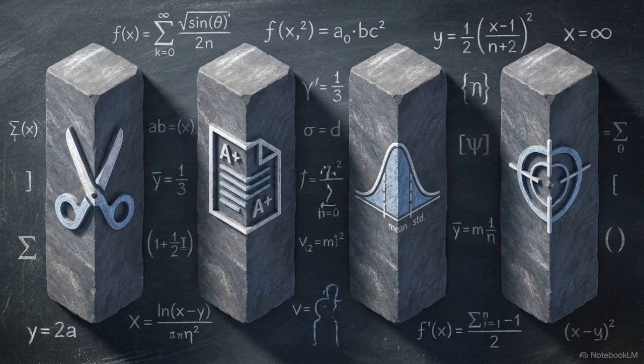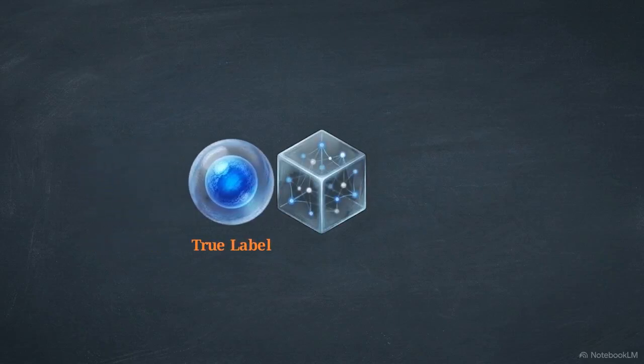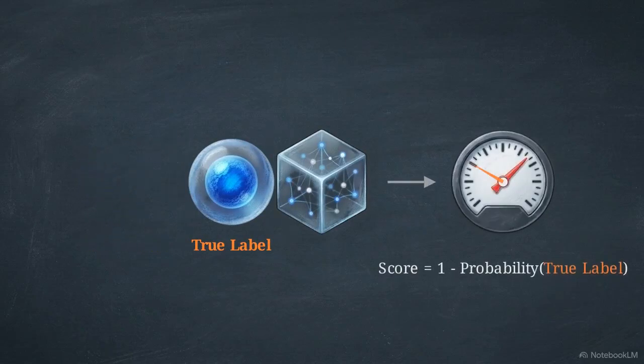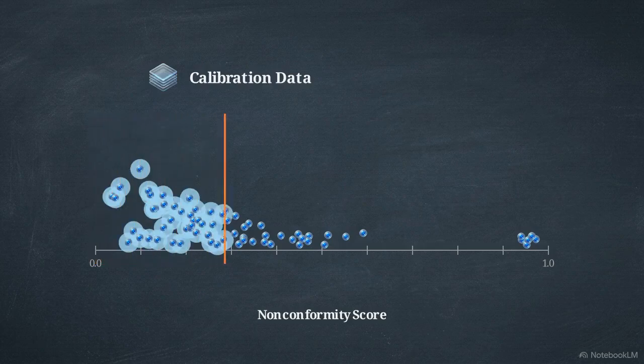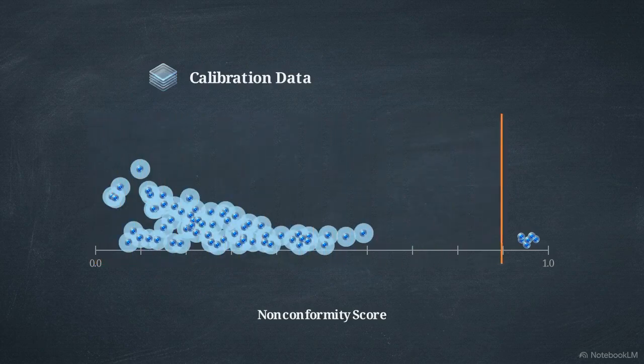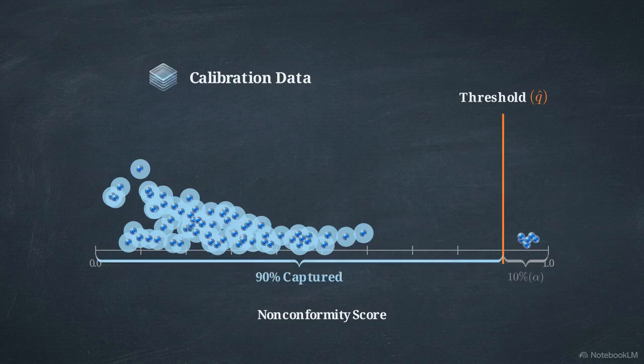The implementation logic follows 4 verbs: split, score, quantile, and predict. To score, we measure how strange a label looks to the trained model. A high nonconformity score means the model is surprised by the outcome. The quantile step is where the mathematical guarantee is fixed. We find the score threshold that captures a specific share of the calibration data.